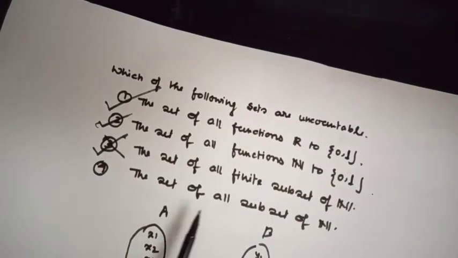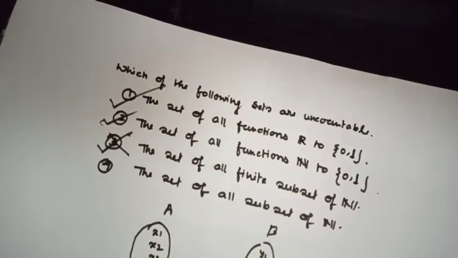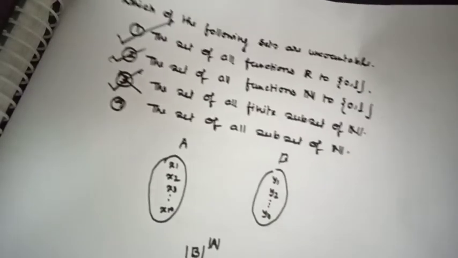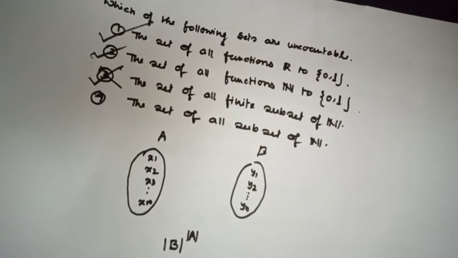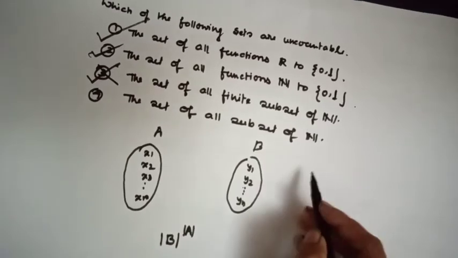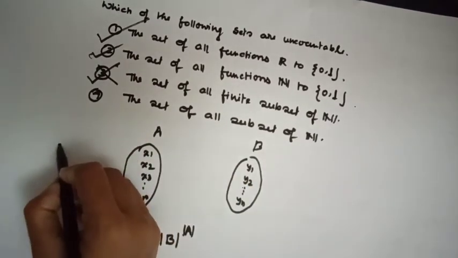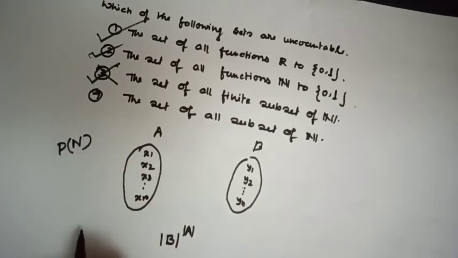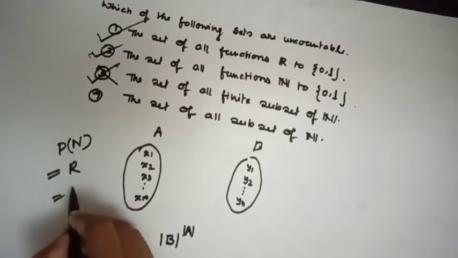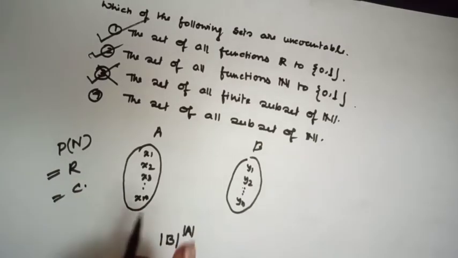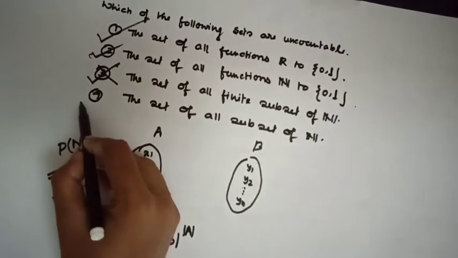The fourth option is the set of all subsets of natural numbers. I have discussed this in my previous video. The set of all subsets of natural numbers means the power set of natural numbers, and the power set of natural numbers always has cardinality equal to R. That means C. That means always uncountable.